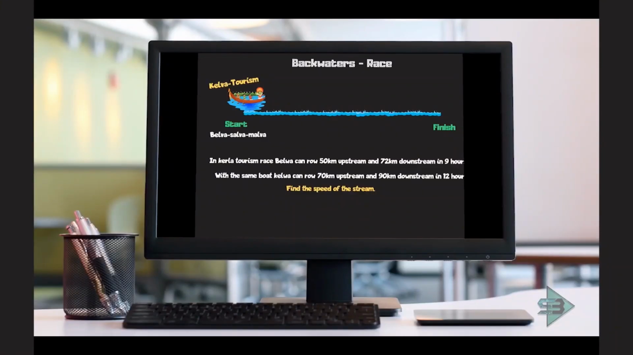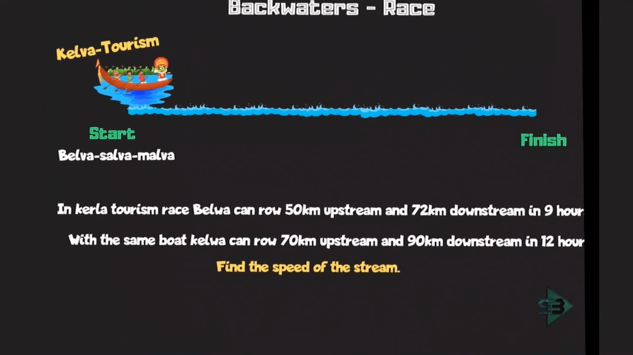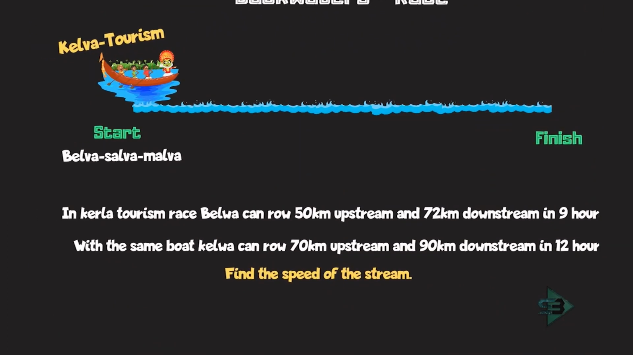Now we start with backwaters race. This race is organized by Kerala Tourism. And what is being said about the race? Belwa can row 50 km upstream and 72 km downstream in 9 hours. So Belwa participated in a race and he can go 50 km upstream and 72 km downstream in a total of 9 hours. What is the split up of upstream and downstream hours? I don't know. Even which is an upstream, which is a downstream, from start to finish or from finish to start, that is unknown to me.